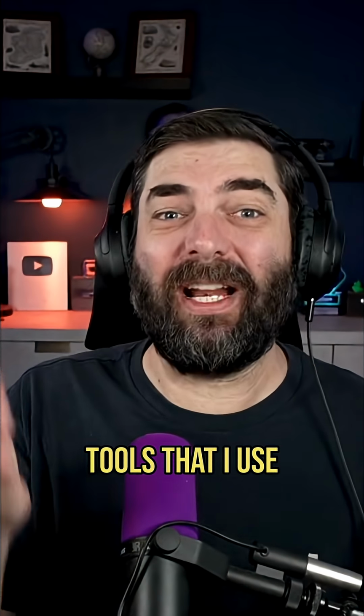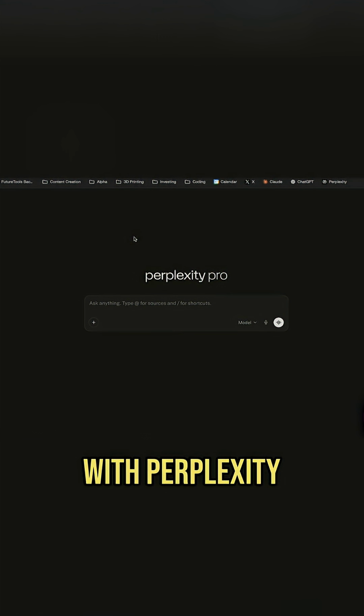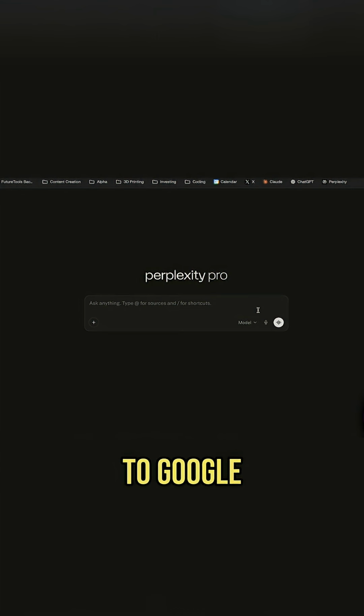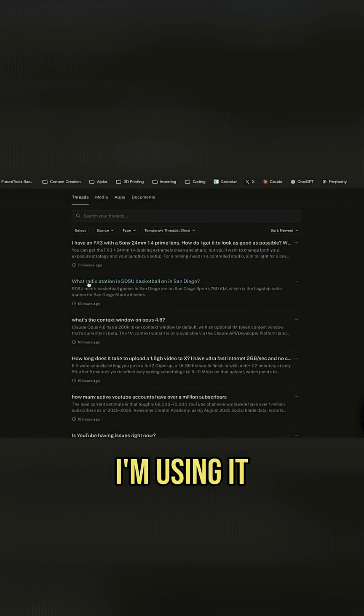These are the AI tools that I use myself on a daily basis. And I've got to start with Perplexity, because it's the one that I definitely use the most. For me, this has essentially become a replacement to Google. I just ask anything to it. In fact, if I go and look in my history here, I'm using it constantly.